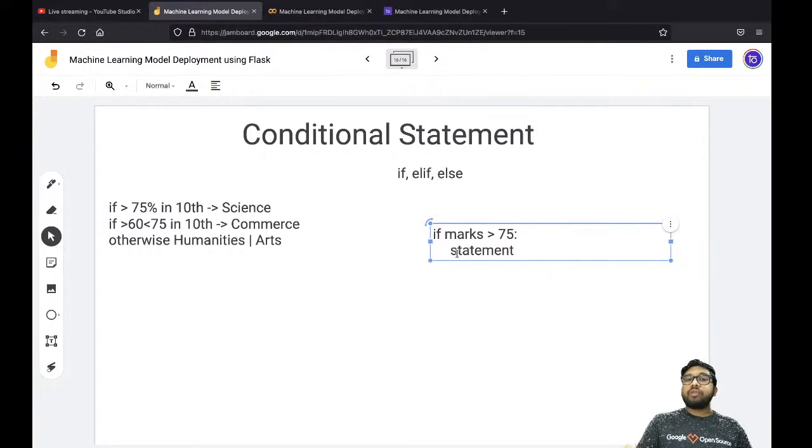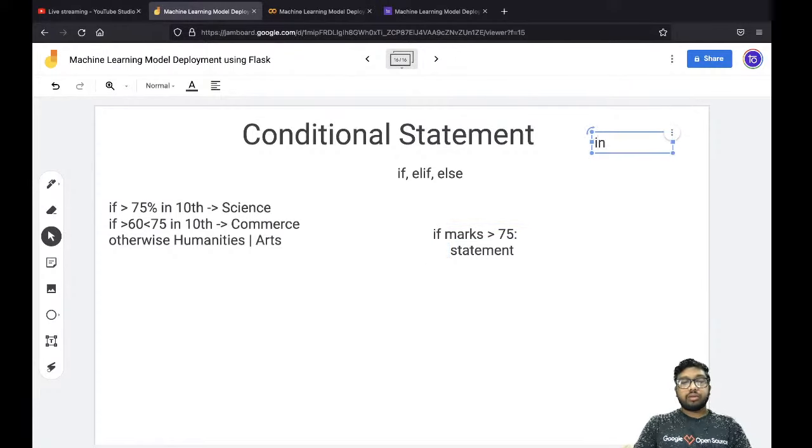You will see there is some indentation, or some gap. This gap helps us understand that this statement belongs to this condition. That's why we add a space over here, and this space is known as indentation.